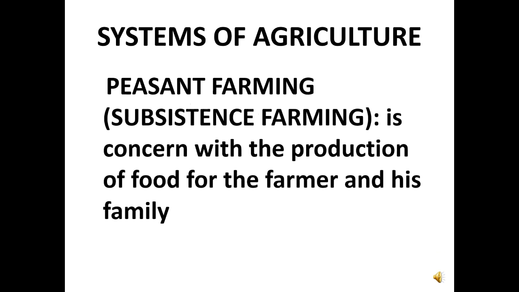Now let's look at the systems of agriculture. The first one is the peasant farming. Peasant farming, which is also called subsistence farming. The word subsistence means it is farming to meet the need of the farmer. Now this farming is concerned with the production of food for the farmer and his family. When a farmer produces food for himself and his family, this kind of farming is peasant farming.